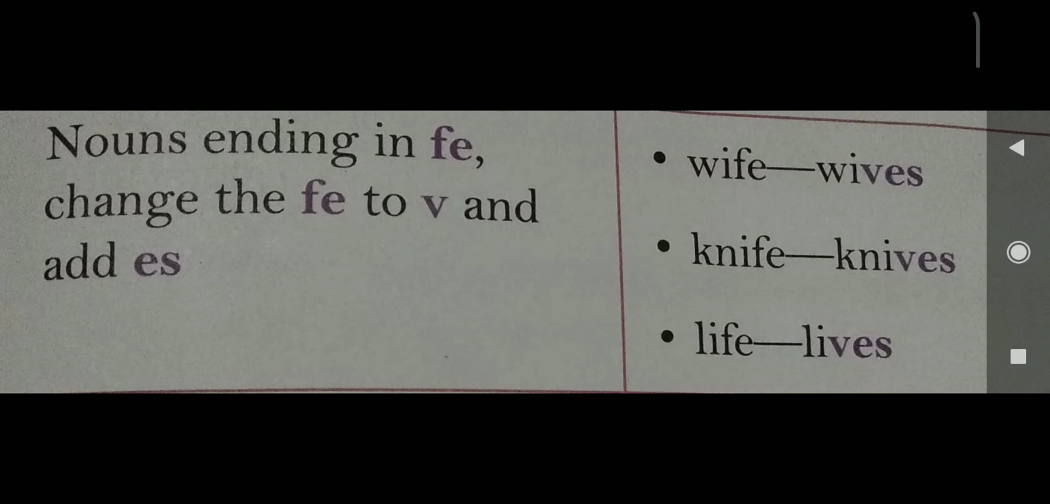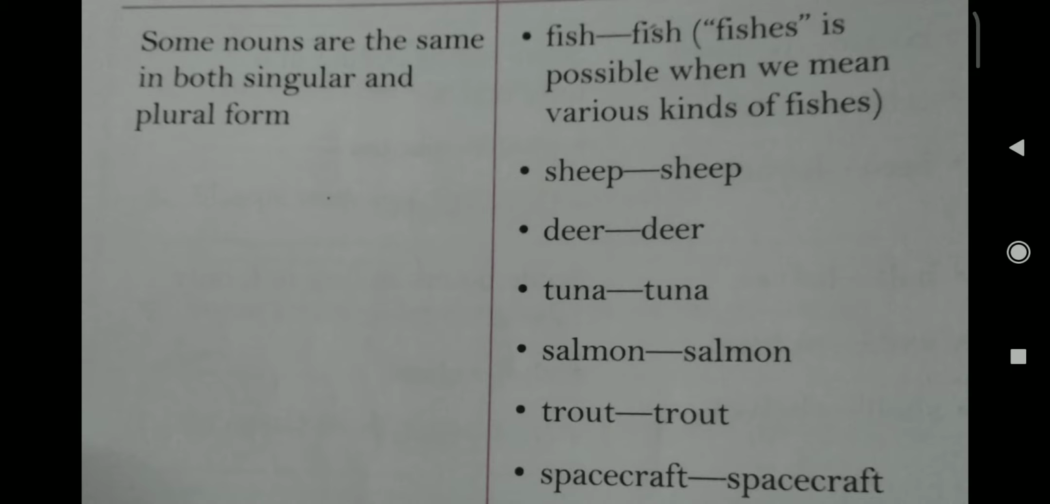Now the next rule is some nouns ending in fe change the fe to v and add es. For example, wife, wives, knife, knives, life, lives. Some nouns are the same in both singular and plural. They will not be converted. For example, fish. Fish is possible when we mean various kinds of fishes. Sheep, sheep, deer, deer, tuna, tuna, salmon, salmon, trout, trout, spacecraft, spacecraft.